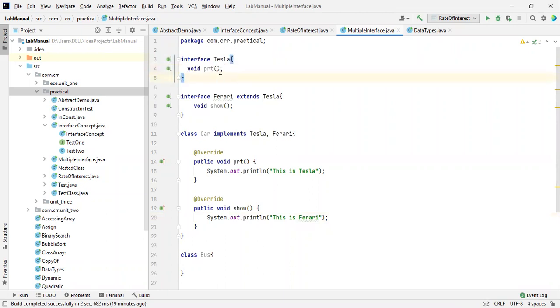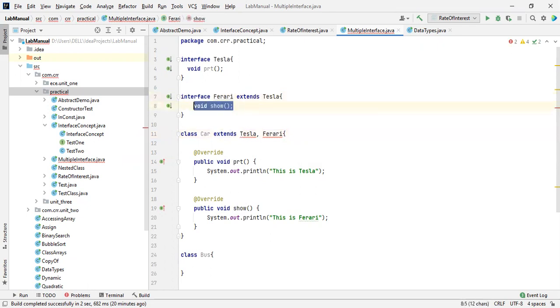And these things are implemented inside a class by using a keyword called implements. So it is possible to get two interfaces at a time. It is possible to acquire the two properties of the interfaces at a time, which is not possible in the sense of extends, right?